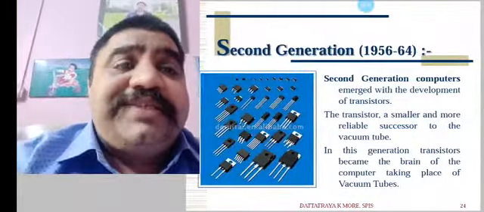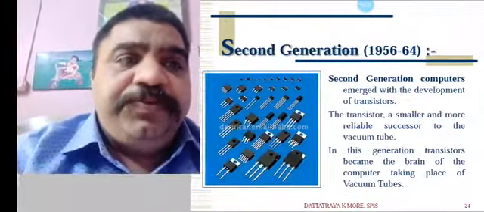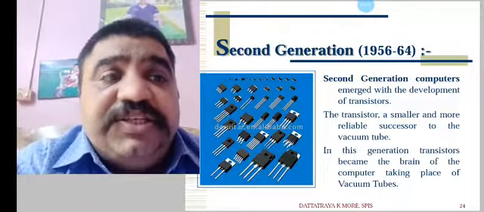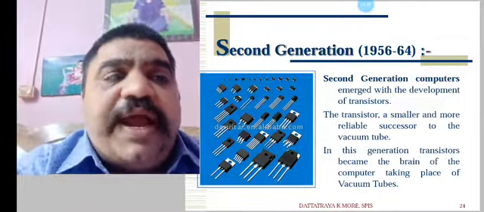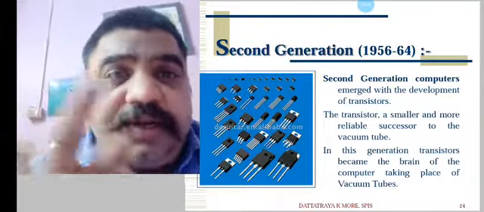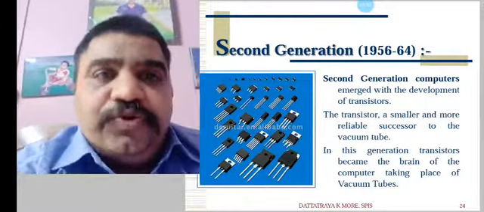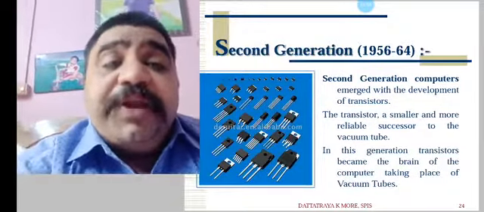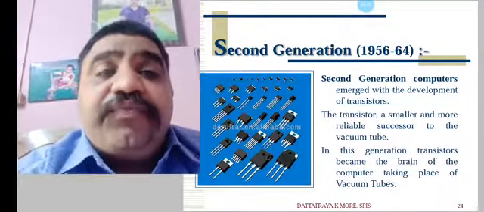Okay. Second generation computers, 1956 to 64. Second generation computers emerged with the development of transistors. The transistor is a smaller and more reliable successor, or we can say the alternative, to the vacuum tube. In this generation, transistors became the brain of the computer, taking the place of vacuum tubes.